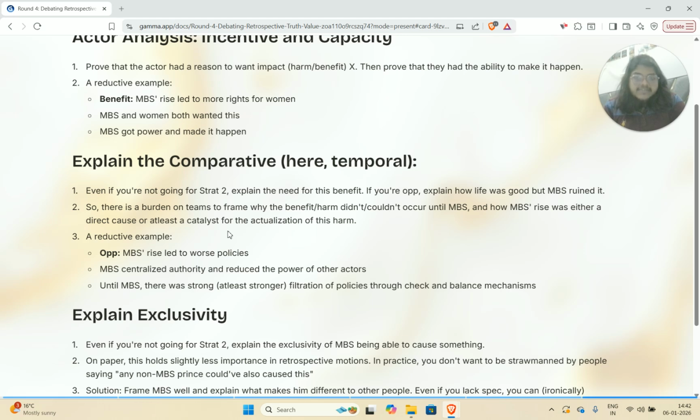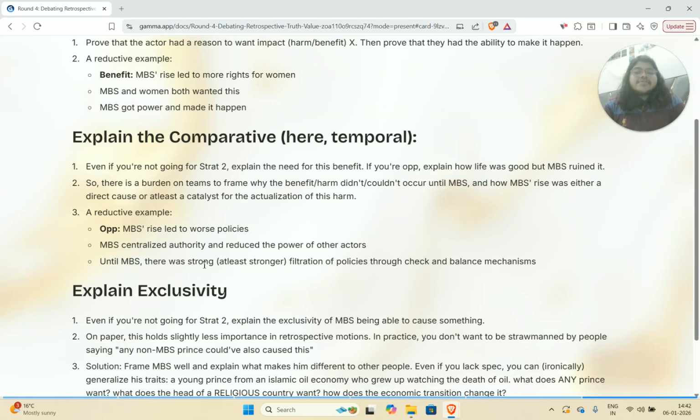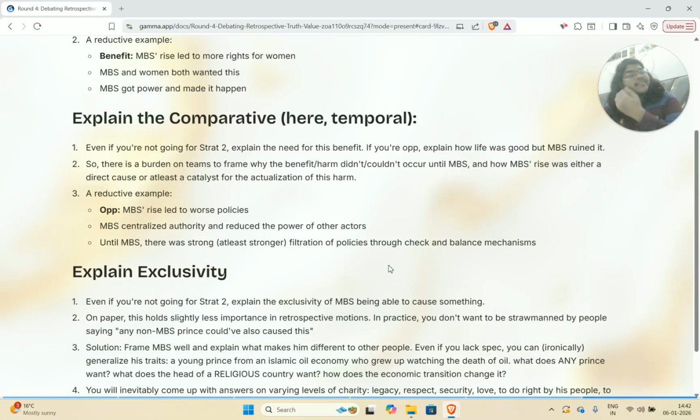Just explaining this is not enough. You need to go one step further and explain that until MBS, even though it was not a democracy, there was at least stronger filtration of policies because all of these other actors that we're talking about had incentives to act as check and balance mechanisms and filter the best policies through and say no when saying no was important. So more centralization has led to worse quality policies. Here is why it has led to worse quality. Here is why it has led to bad policies. This would be the first burden.